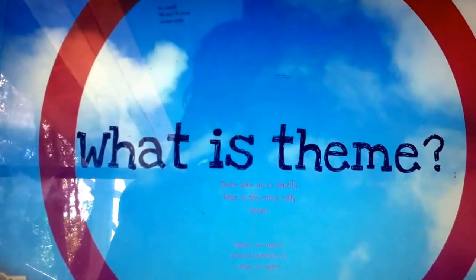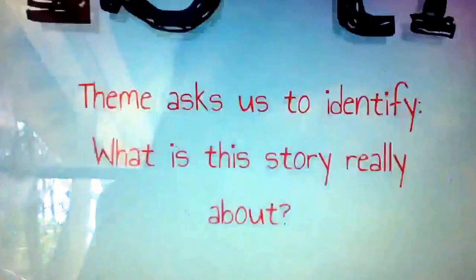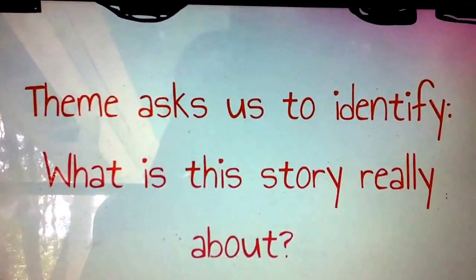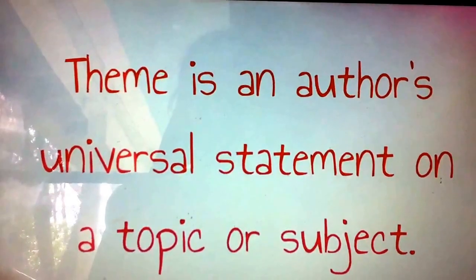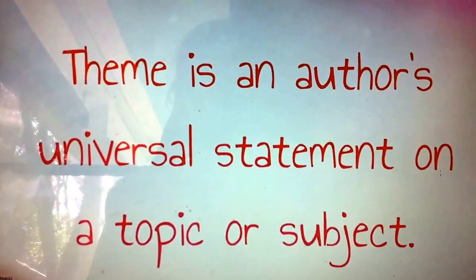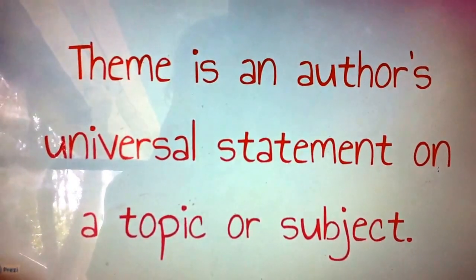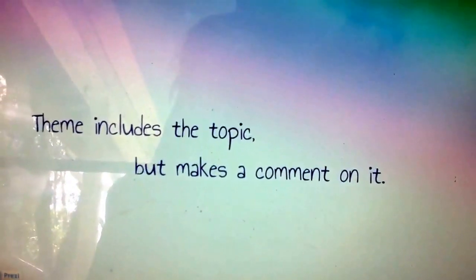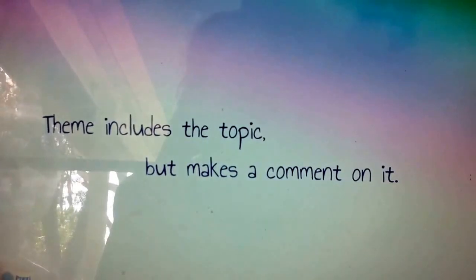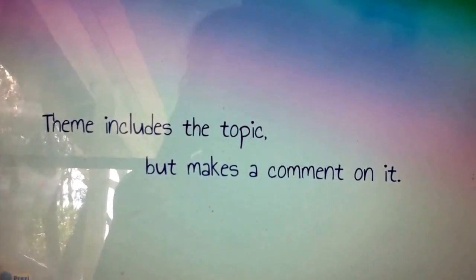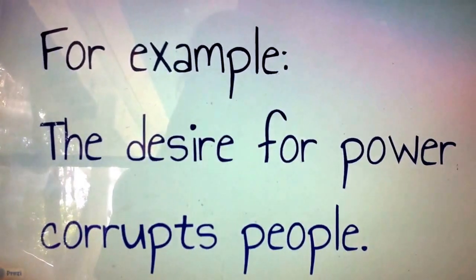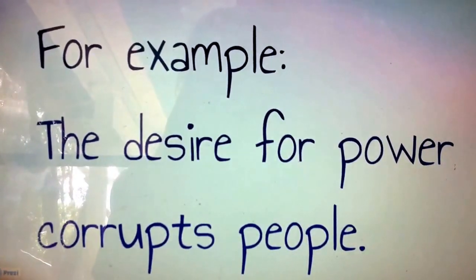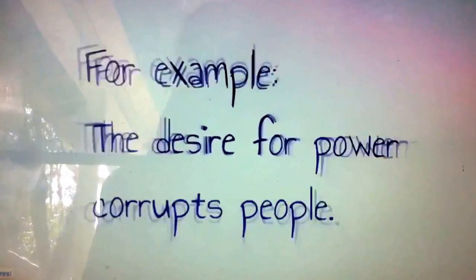So we begin with the question, what is theme? Theme asks us to identify what this story is really about. Theme is an author's universal statement on a topic or a subject. Theme includes the topic of the literary work, but it makes a comment on it. For example, one theme is the desire for power corrupts people.